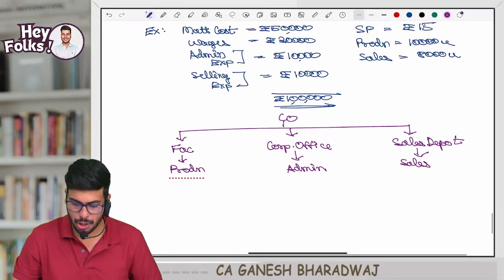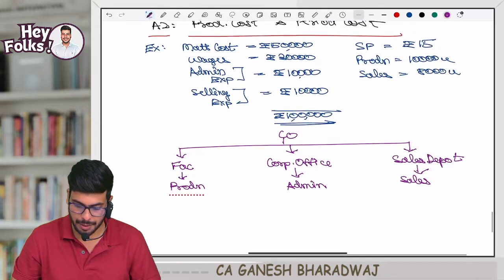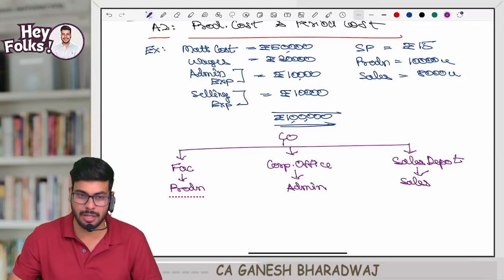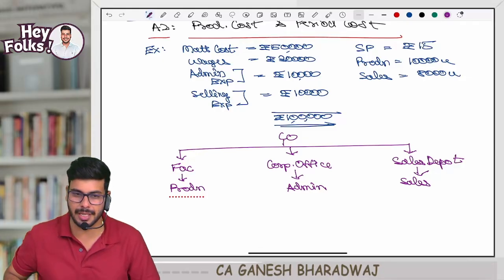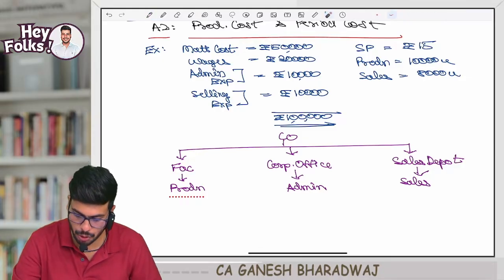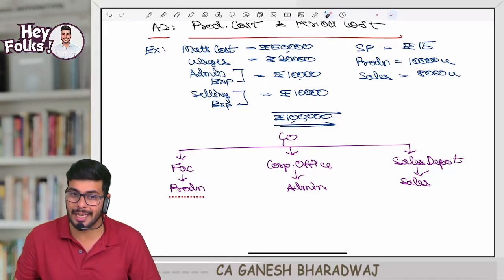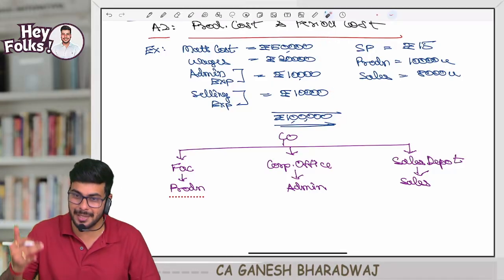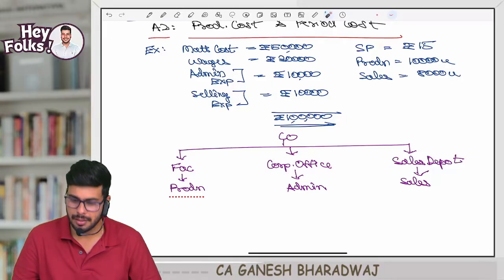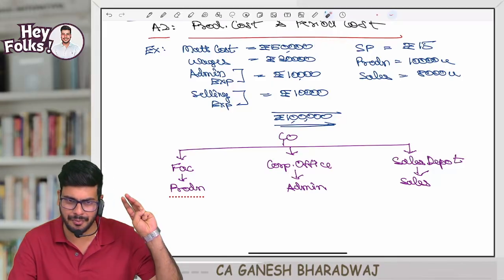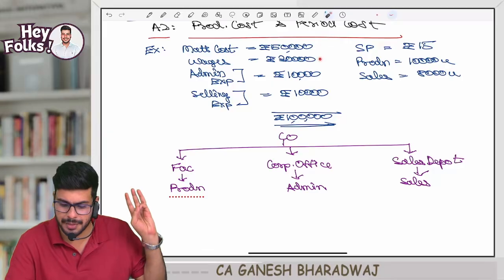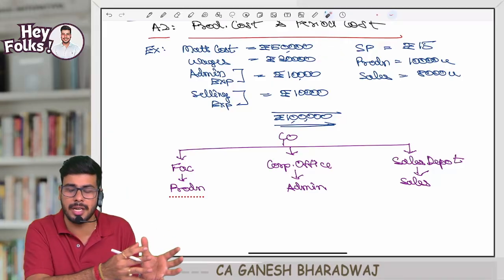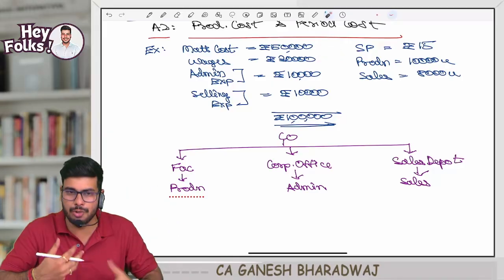Now, you tell me, out of whatever costs that I have mentioned, material, wages, admin, selling and all, what are the costs out of these 4 that happen inside the factory? Material cost, does it happen in the factory? Yes, material I need to convert. Wages, obviously; material will not convert magically, I need to use my workforce.